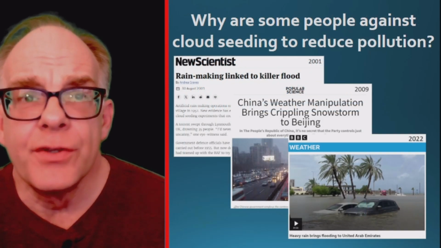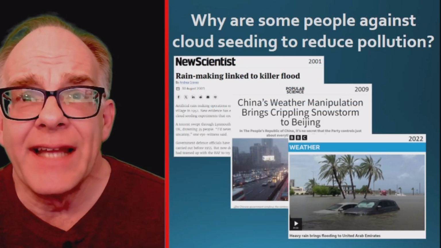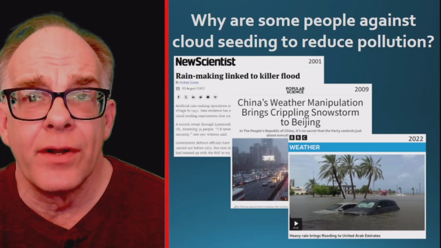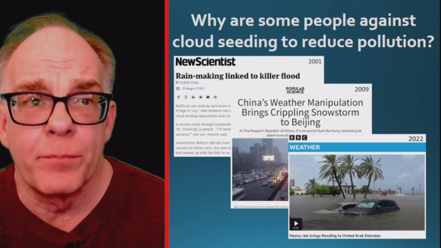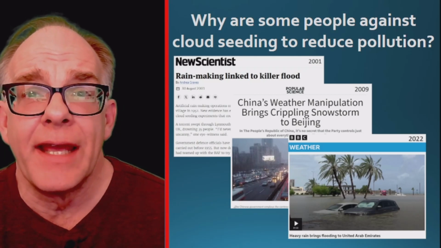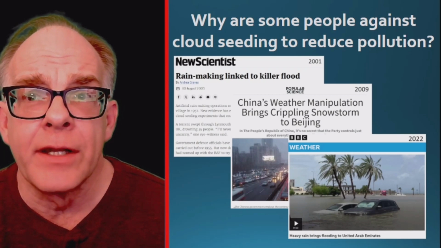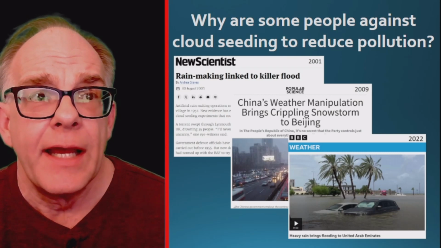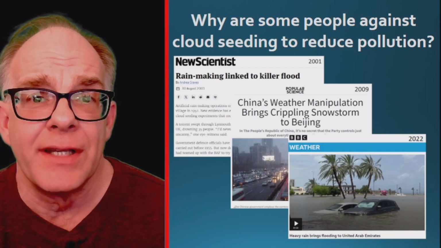While cloud seeding use continues around the world, the science involved in the process remains uncertain, and it is difficult to predict potential harms. For instance, cloud seeding efforts have been linked to extreme flooding in the United Kingdom and the United Arab Emirates, as well as severe blizzard conditions in China.